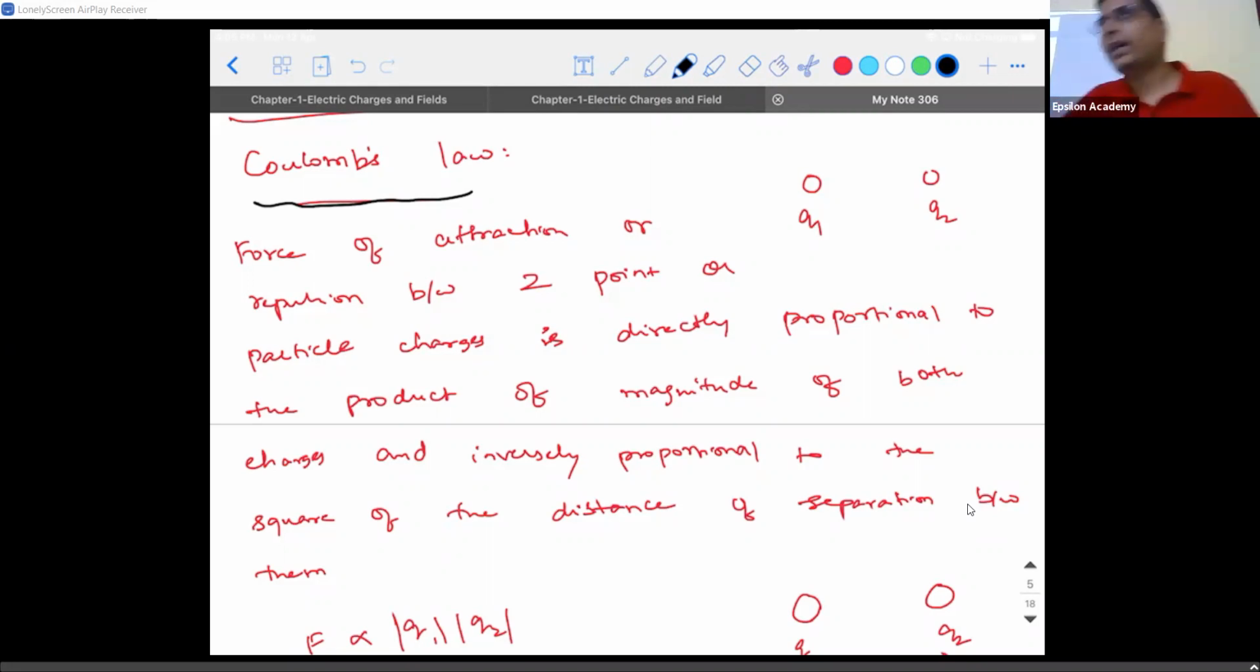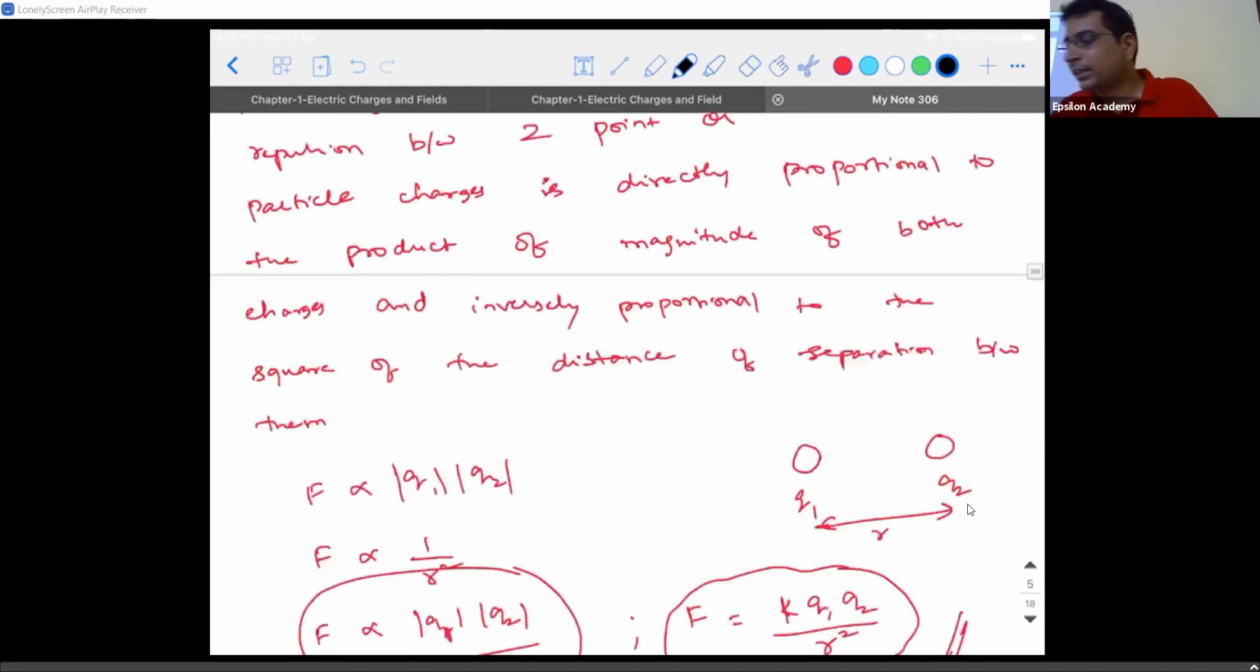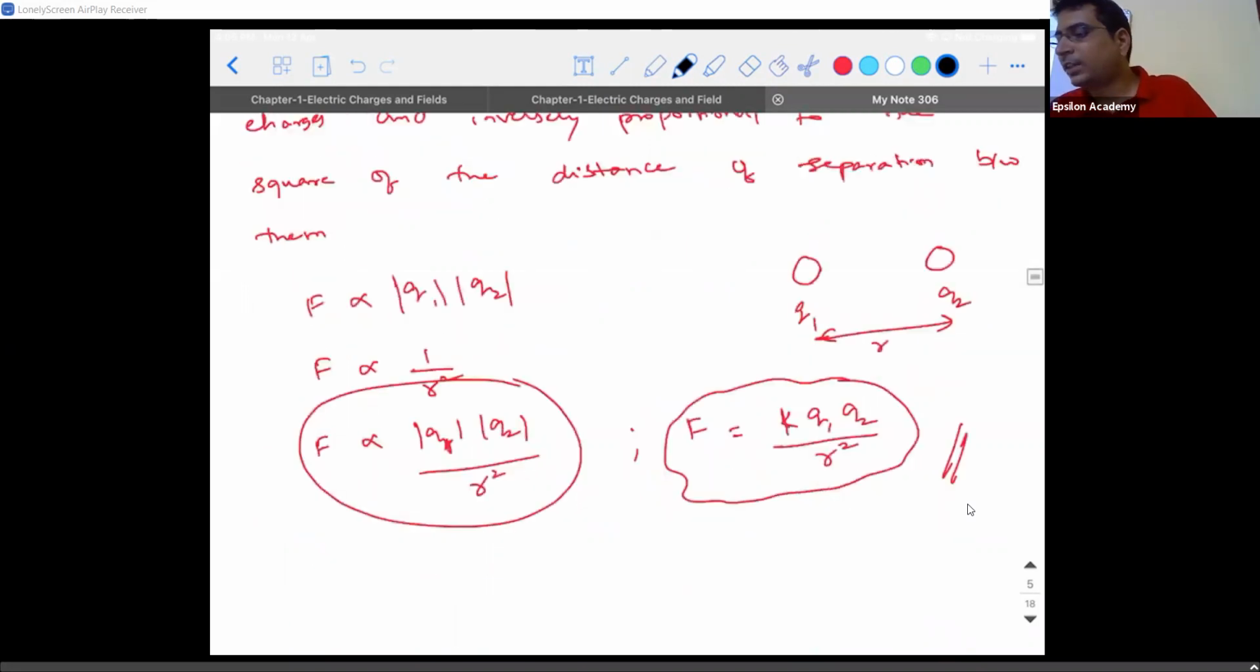Why is it only proportional to 1 by r square? There is a reason for it. I'm not getting into all those details, but the word associated with it has something to do with a term called intensity. I'm not getting into these details because we could have had a question.